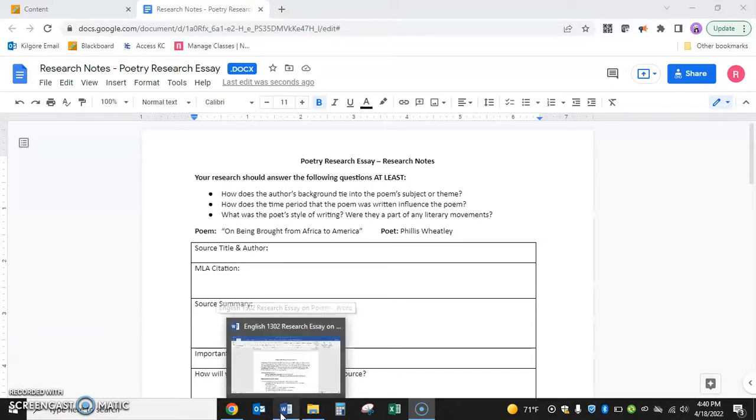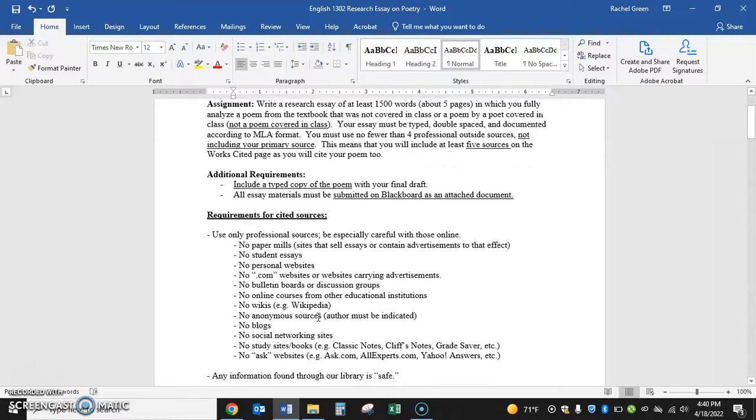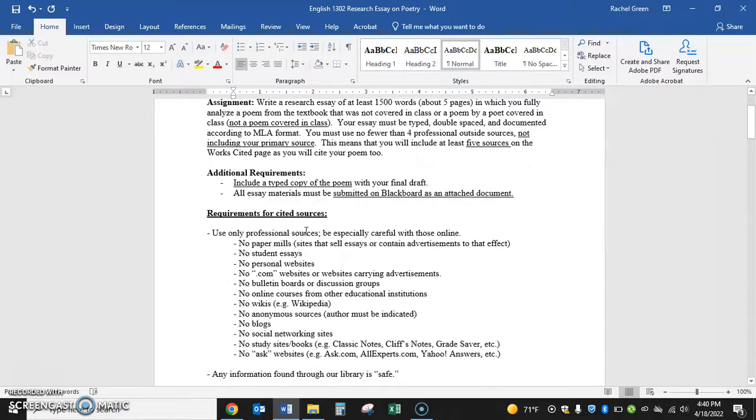In order to talk about what not to do, we're first going to look at the essay assignment. Right here it says use only professional sources. Be especially careful of the following. There's a long list, but the things I really want us to talk about are study sites and books, as well as paper mills, and then student essays online. You're going to easily find plenty of information about your poet and poem online, but if you go to some of these sources, you're going to fall into the trap of plagiarism.